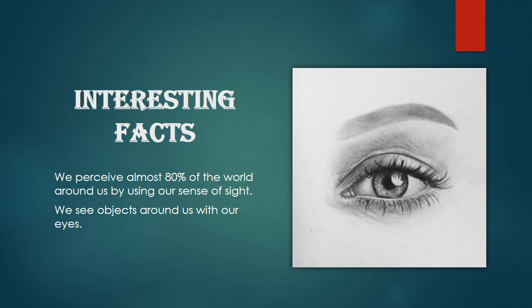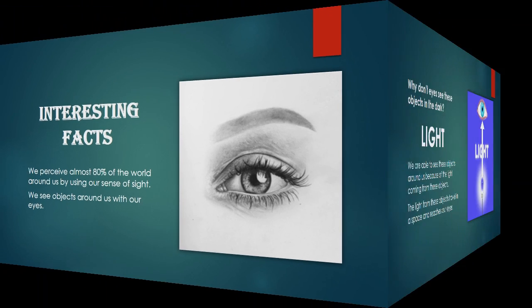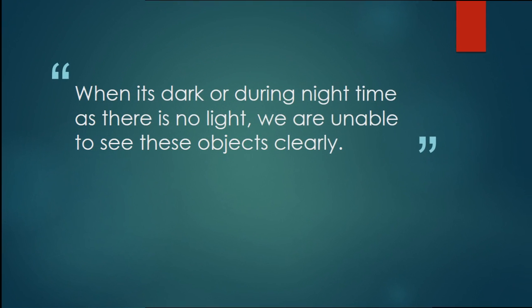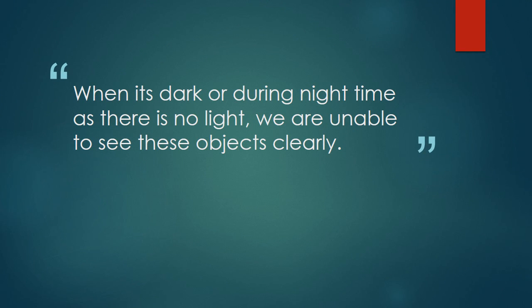We see objects around us with our eyes, but then why don't we see these objects in the dark? The answer to this question is light. We are able to see these objects around us because of the light coming from these objects. The light from these objects travels in space and reaches our eyes. When it's dark or during night time, as there is no light, we are unable to see these objects clearly.